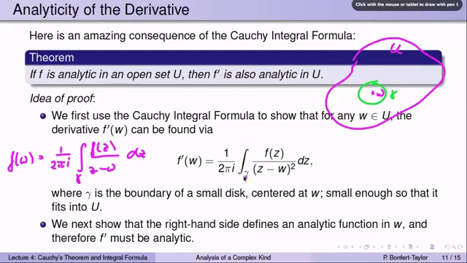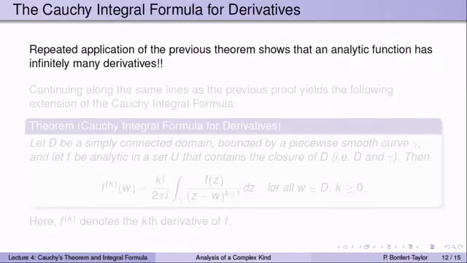Next, you look just at this function right here on the right, and you show that it actually forms an analytic function. So you forget that that actually equals f prime of w, and simply show that a function of this type is analytic in w. So it varies as w varies, obviously, but it varies in analytic fashion. Therefore, f prime must be an analytic function. So repeated application of the previous theorem shows that an analytic function has infinitely many derivatives.